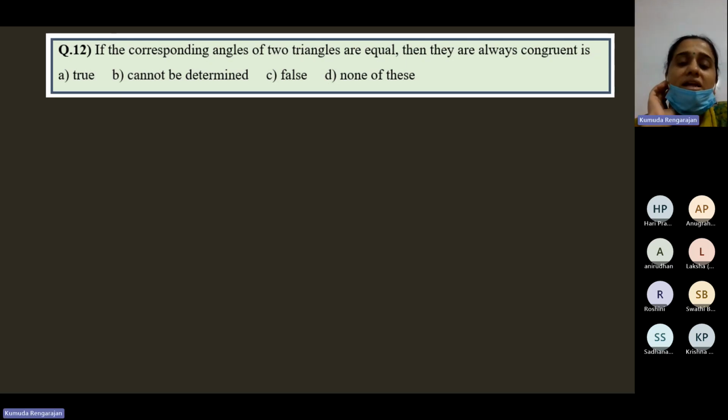If the corresponding angles of two triangles are equal, then they are always congruent. Is true, cannot be determined, false, none of these.